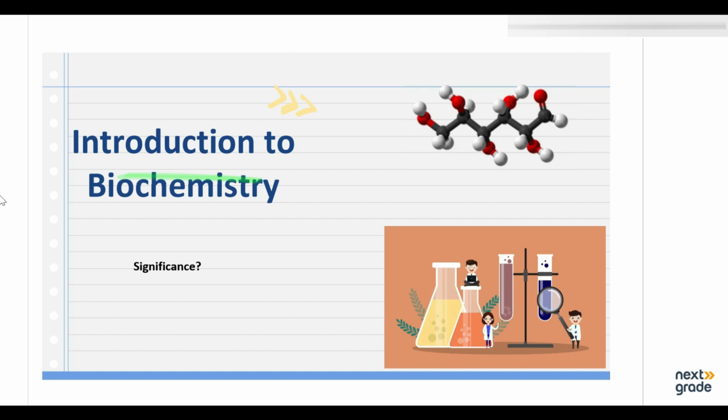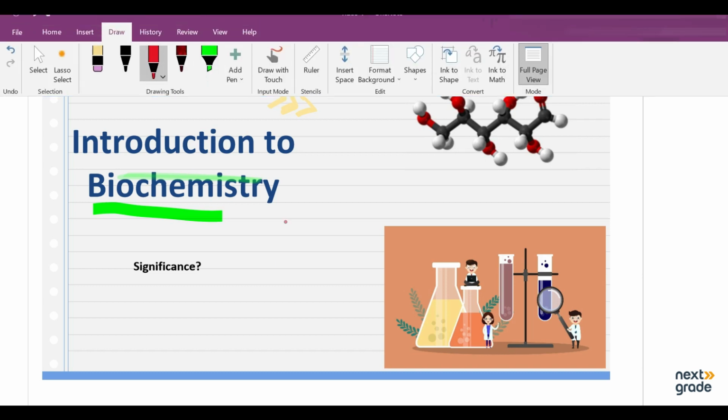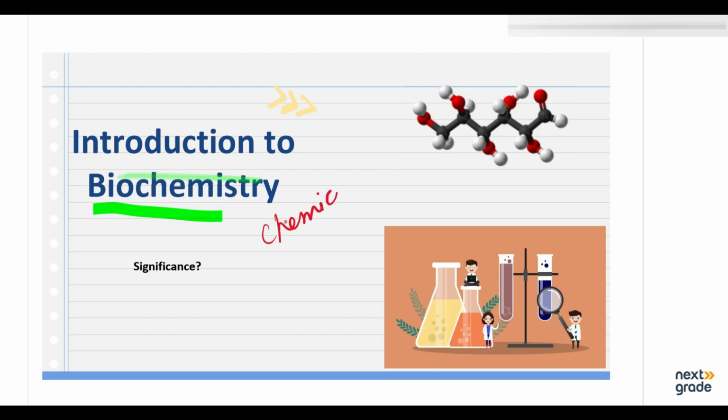So, introduction to biochemistry. As we know, biochemistry is basically a branch of biology that deals with the study of chemical components and the chemical processes that take place in the living organism. So this is the branch that deals with the chemical components and the chemical processes in living organisms.